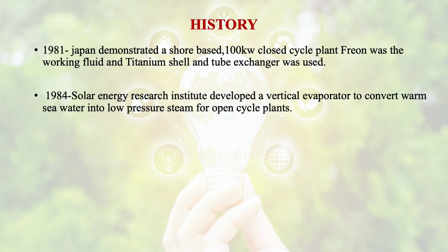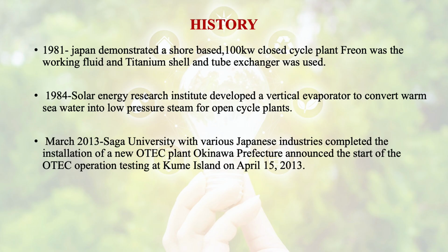Then in 1984, the Solar Energy Research Institute developed a vertical evaporator to convert warm seawater into low pressure steam for open cycle plants. In March 2013, Saga University with various Japanese industries completed the installation of a new ocean thermal energy conversion plant and announced the start of operation testing at Kume Island on April 15, 2013.